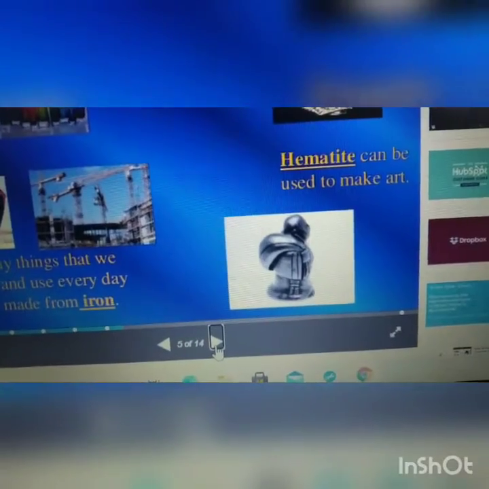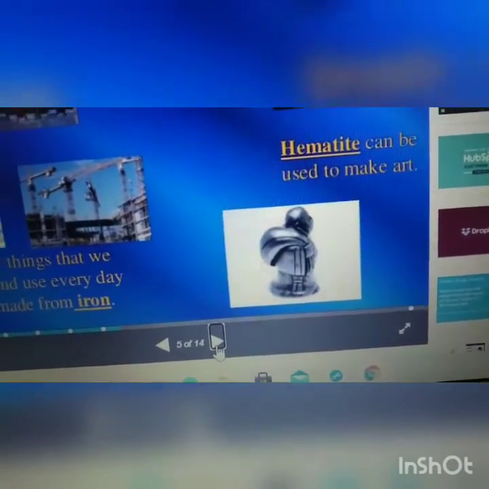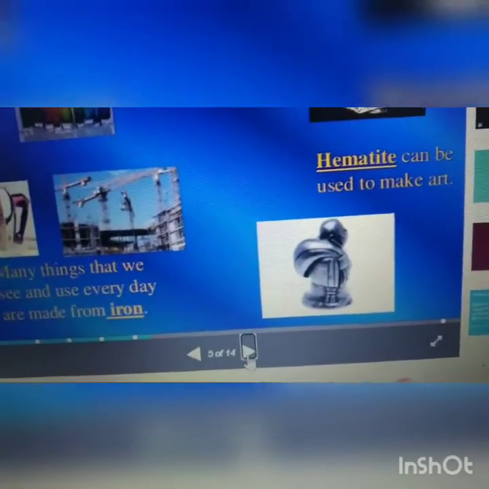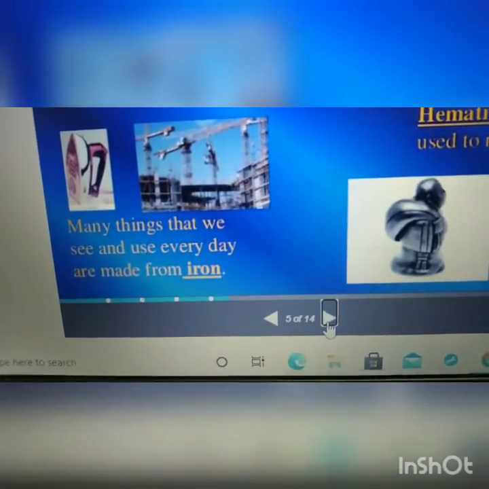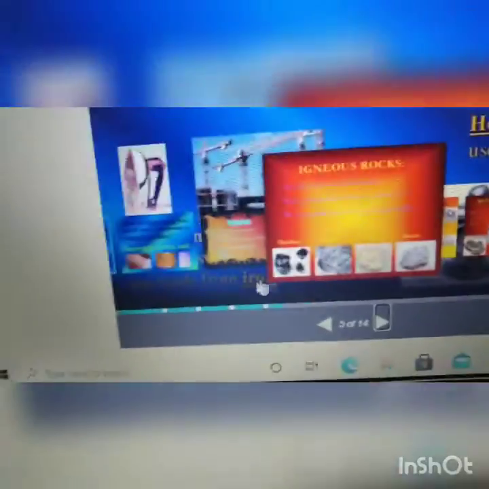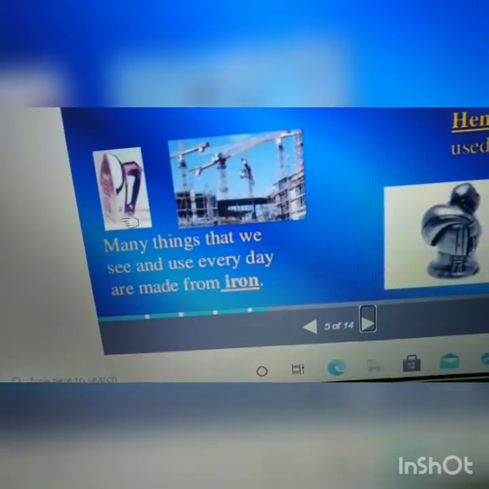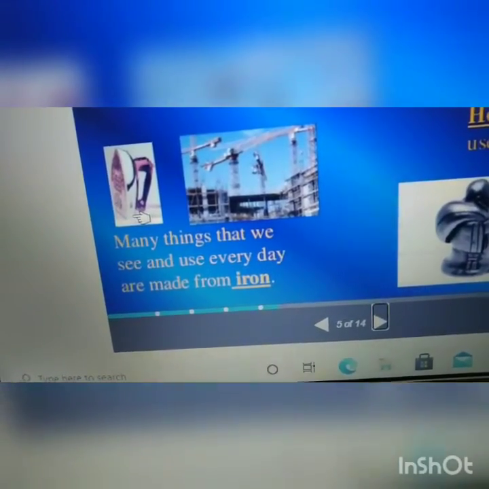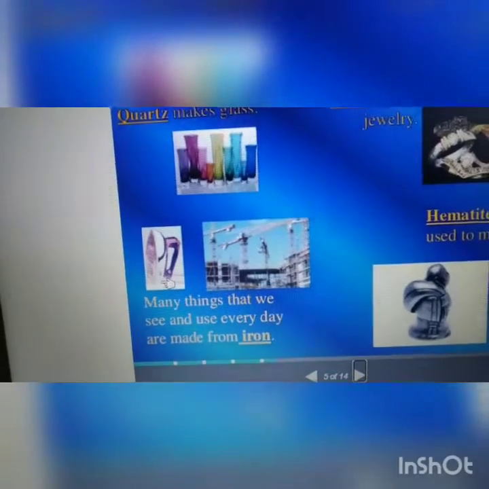See, uses of minerals. Quartz makes glass. Diamonds make jewelry. Hematite can be used to make art. Are you seeing these taps? We'll see sink taps like that. Many things that we see and use every day are made from iron. This one, iron box. Are you seeing the iron box? This is also made using minerals only.